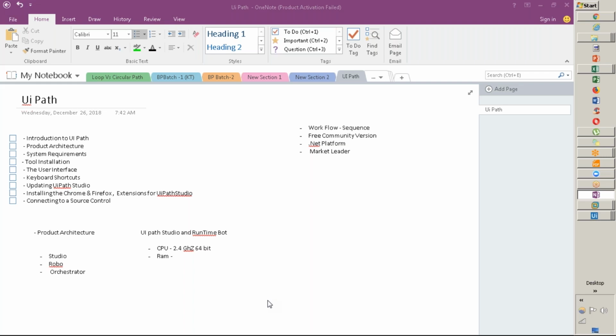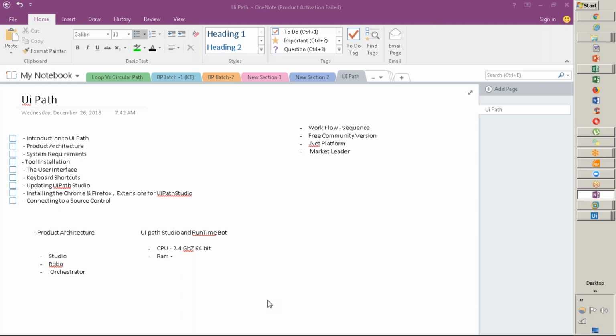And for the framework, I already highlighted that it is on .NET framework, version 4.6.xx, whichever is updated, because this particular version always gets updated and changed. So that is the framework.